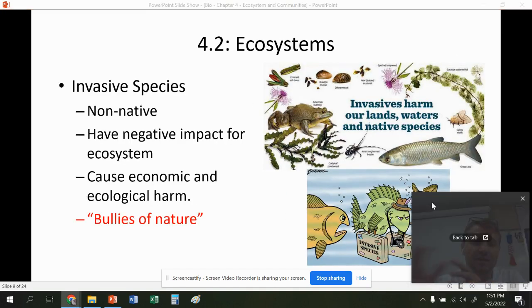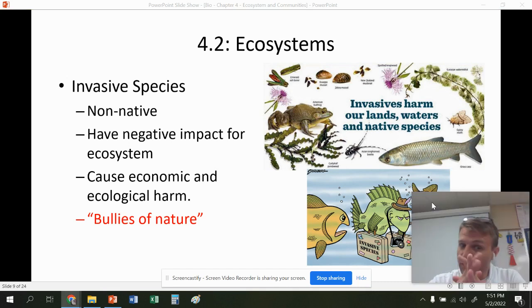Invasive species. These are species that are non-native to a specific area. They get transferred usually by humans, and then they wreak havoc in that area, and they cause a lot of ecological and economic harm to that area. So these are invasive species that are not natural or not native to a specific area.